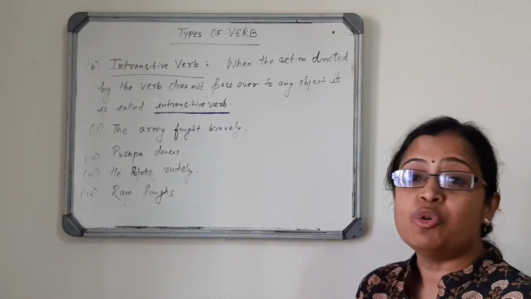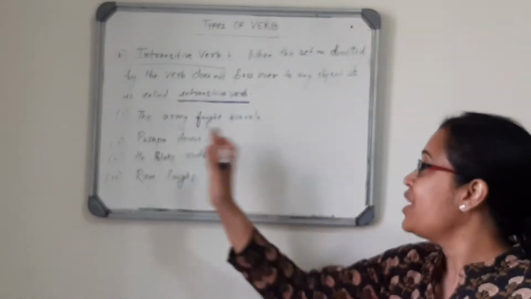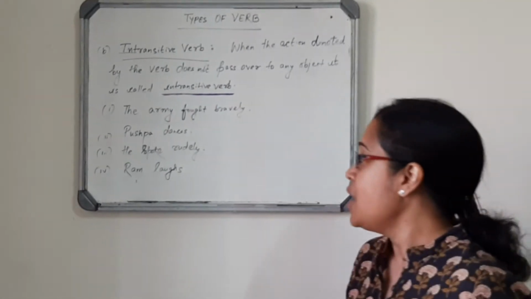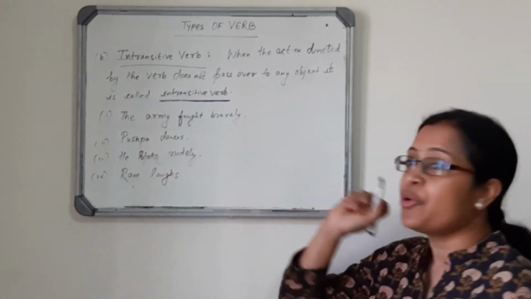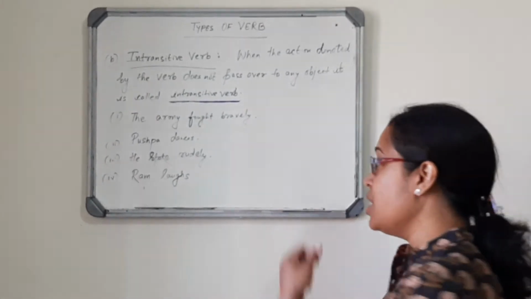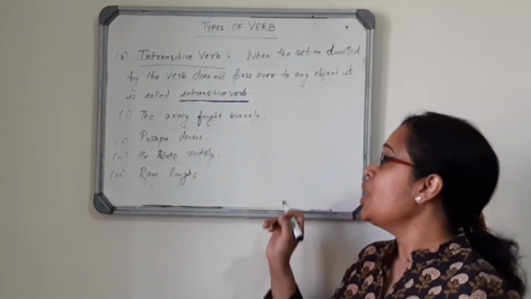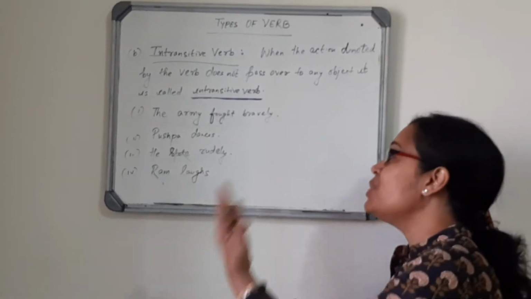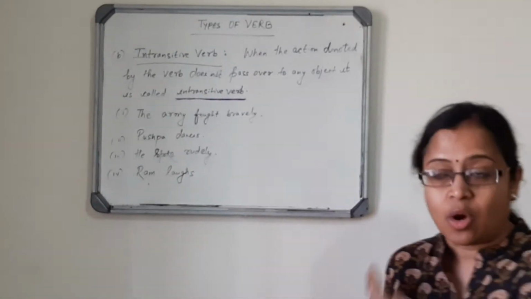Number 2, Pushpa dances. Here the subject is Pushpa. What is Pushpa doing? She dances. So, there is no object here where the action is being transferred to. Number 3, he spoke rudely. How did he speak? He spoke rudely. So, here also the action from the subject is not passed on to any object.